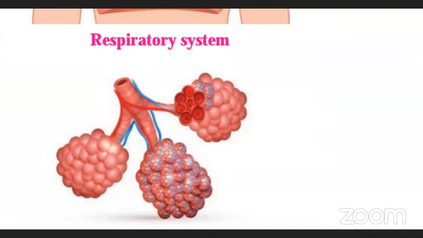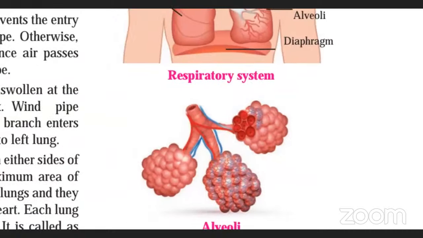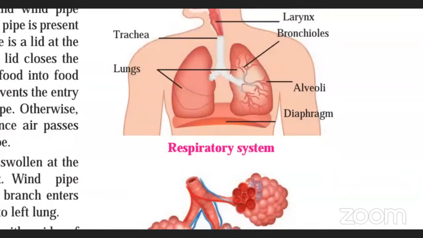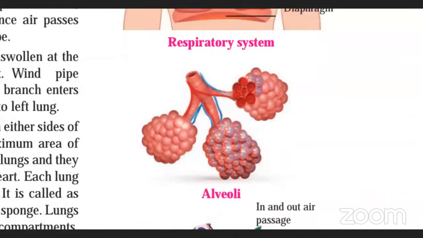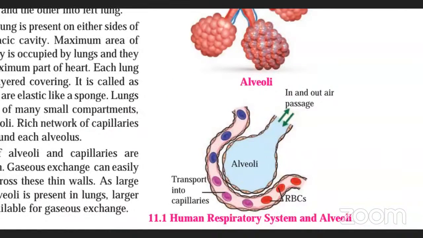Okay, and oxygen is not required just for the lungs. Oxygen is required for each and every part of the body. Each and every cell of the body requires oxygen. So the work of the alveoli is transferring oxygen to the blood. Alveoli का मतलब नस नहीं.